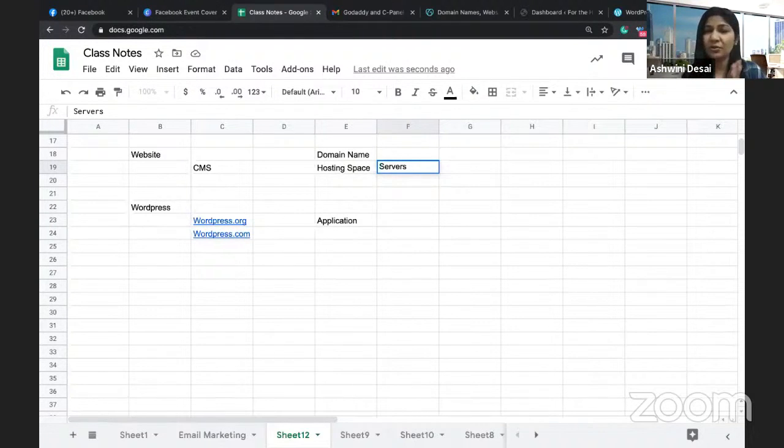Now you can buy your own server and set up your own server, or else you can go to companies like GoDaddy, BigRock, Bluehost, HostGator, and all these places, where they will give you a little server space. Then you can put all your website files on that server.